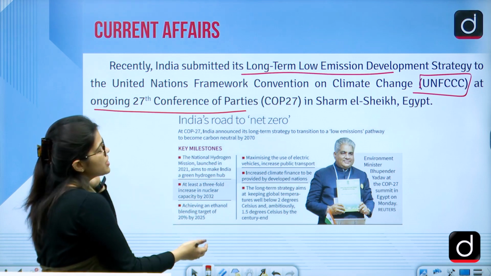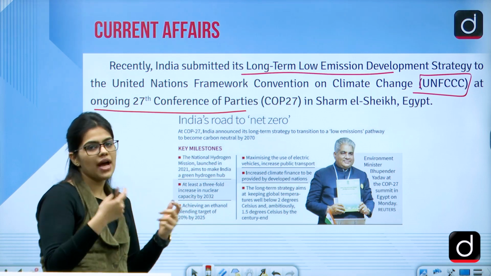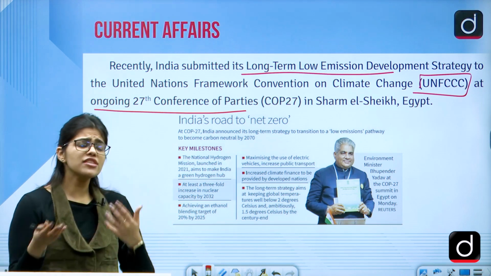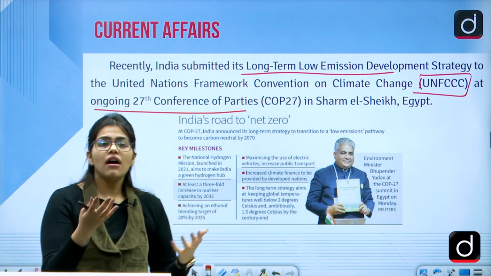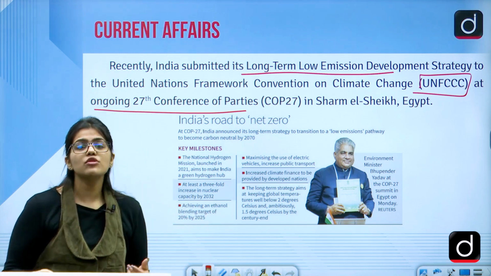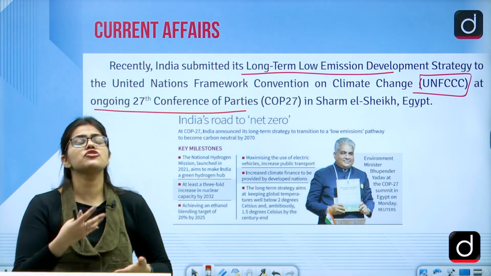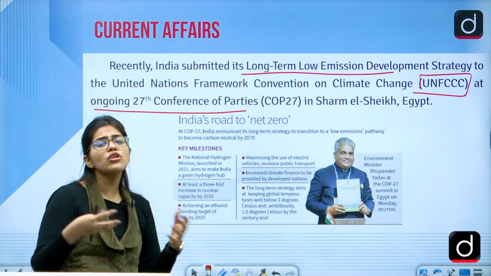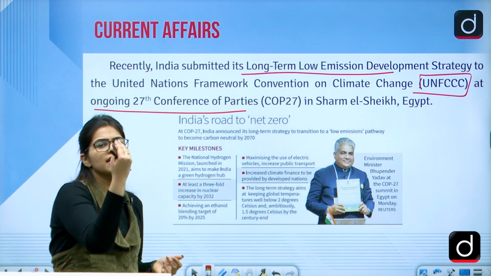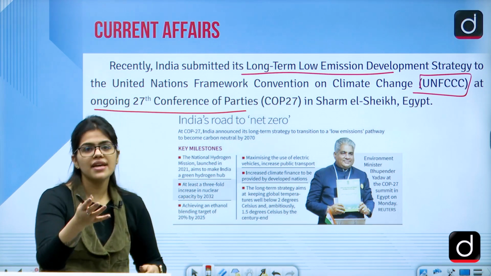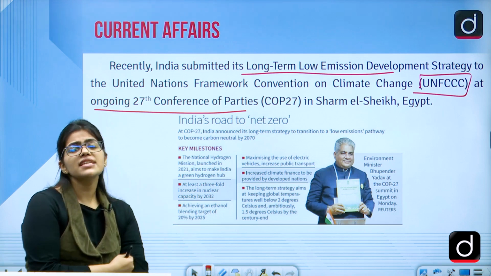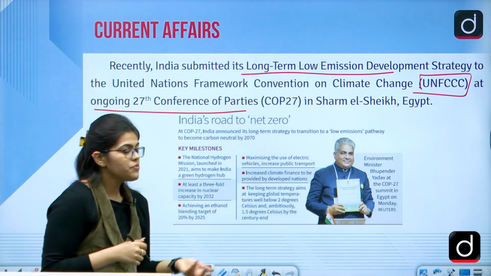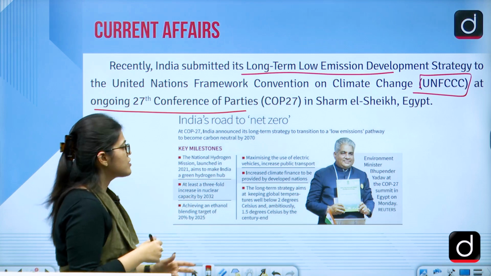There were a few strategies and key milestones that we discussed when we met for COP. Now, what is the Conference of Parties? These are meetings where many countries sit together and take decisions on the climatic conditions, right? So we have the Kyoto Protocol, Agenda 21, and all of these are basically the different COPs that happen. We have the Paris Agreement and the Kyoto Protocol. All of these are important, and now we have COP27, which happened in Egypt. There are a few milestones that they discussed.